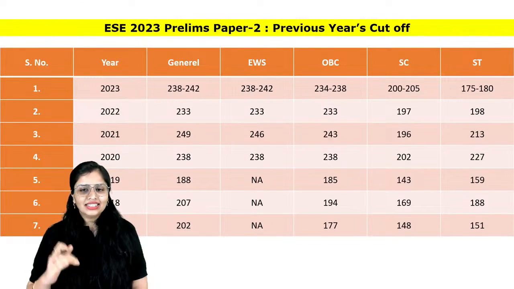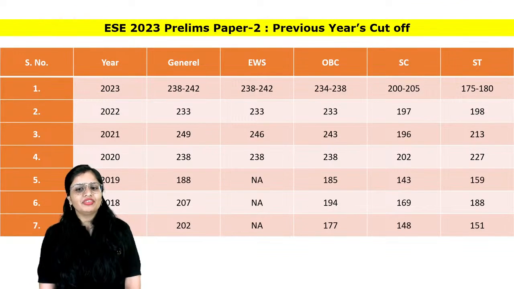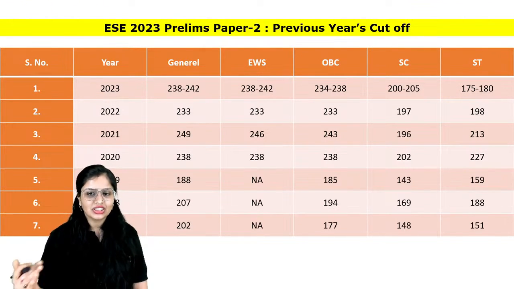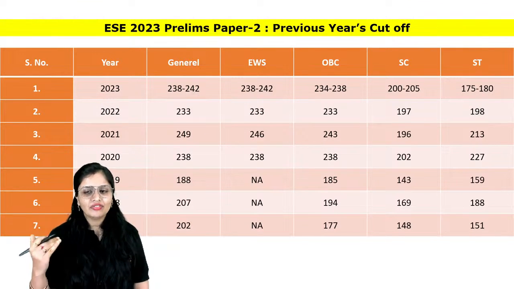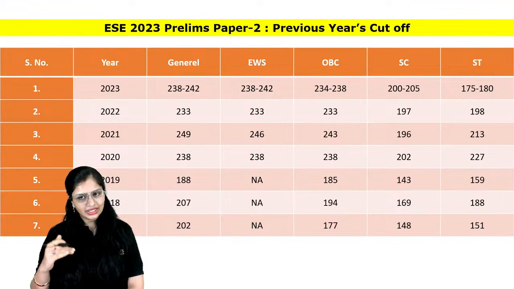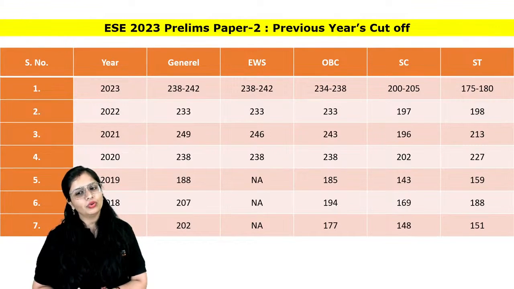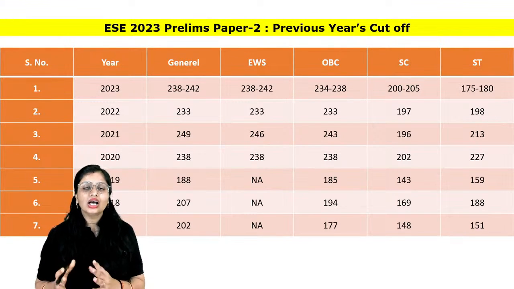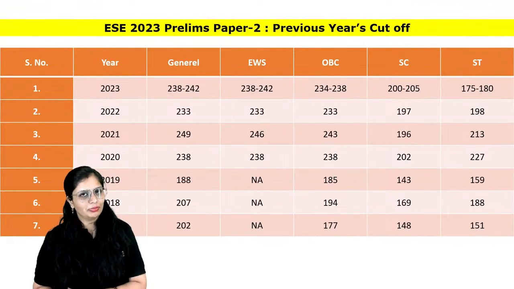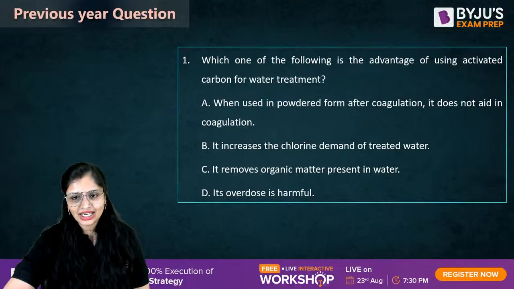Okay, and this is the ESE 2023 prelims paper 2 previous year's cutoff. The previous years' cutoffs for various categories for 2023, 2022, every year I have shown to you, so that if you are preparing for ESE 24, you will get an idea of how much you have to score in prelims paper 1 and prelims paper 2. Okay, fine. So that's it guys. Let's start with the session.